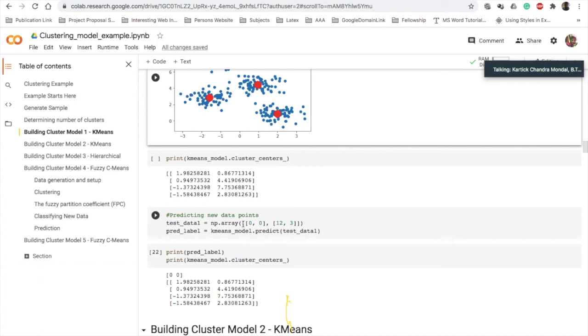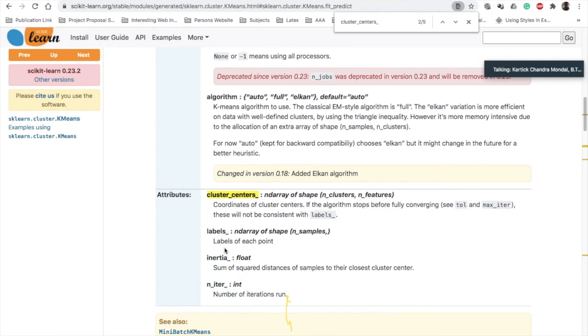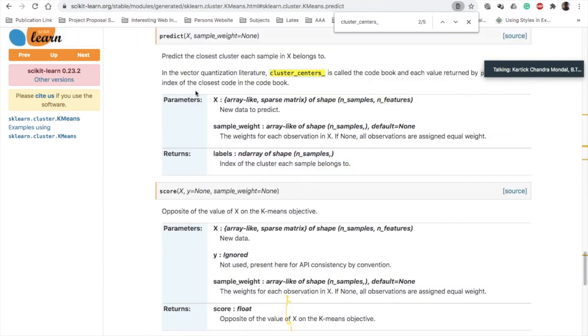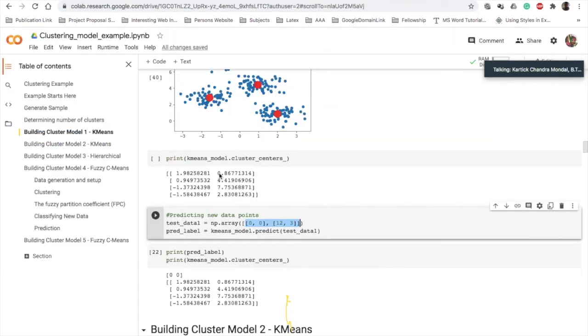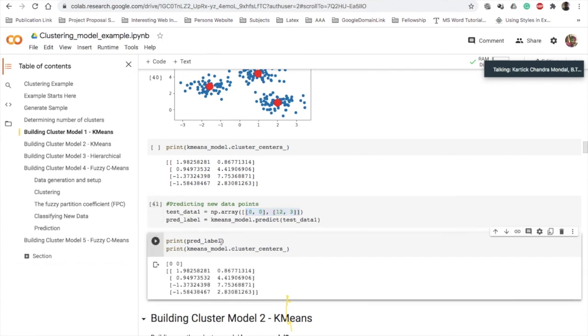So I have these two data points, 0 0 and 12 13, and I need to predict them. How to do that? First, create an array with these two data points, test data 1, and I pass the data set as in the example. Where is the predict method here? See predict(x), and the return is the label. If you run this, it will give you pred_label, and pred_label is 0 0. That means both of these points belong to the 0th cluster, which is here.